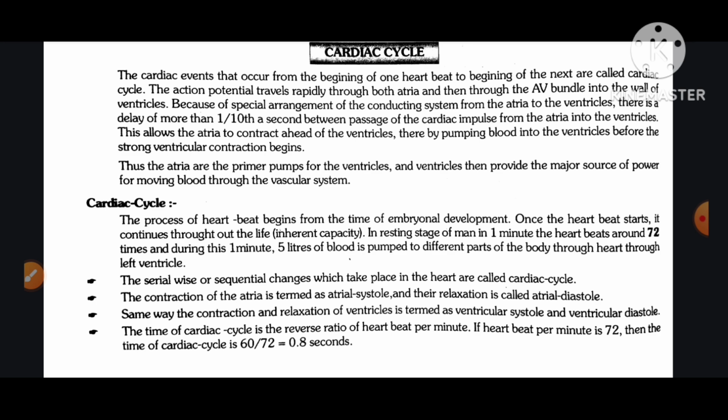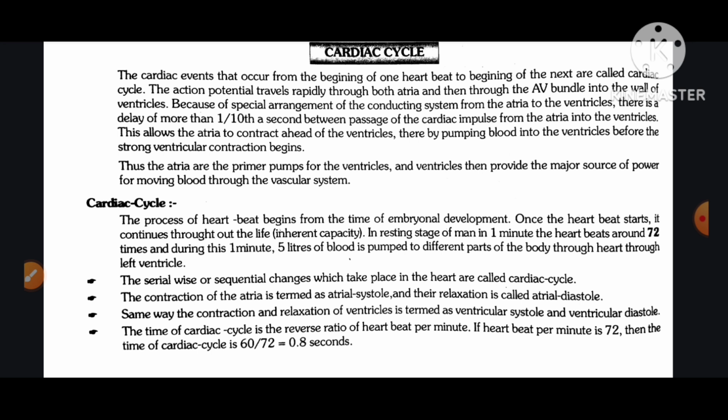There is a delay of more than 1/10th of a second between passage of the cardiac impulse from the atria into the ventricles. This allows the atria to contract ahead of the ventricles, thereby pumping blood into the ventricles before the strong ventricular contraction begins. Thus, the atria are the primer pumps for the ventricles, and the ventricles then provide the major source of power for moving blood through the vascular system.